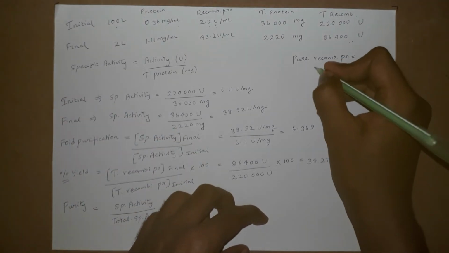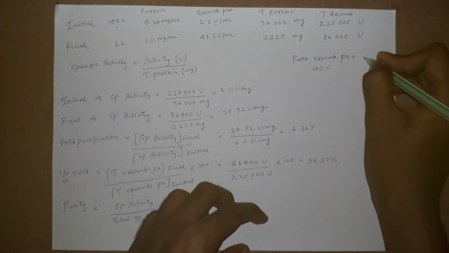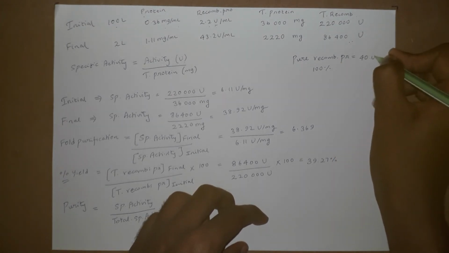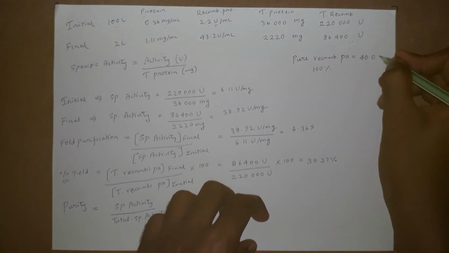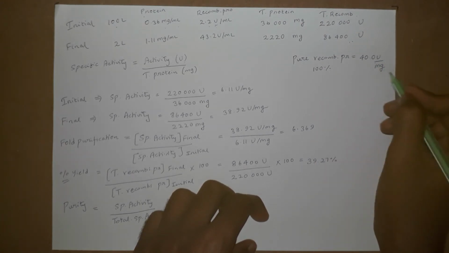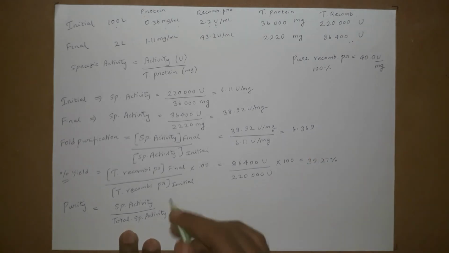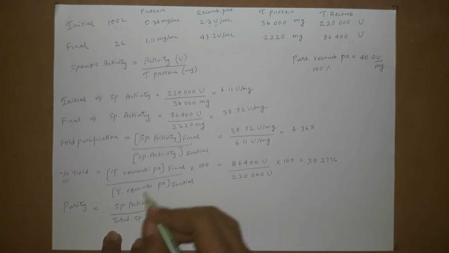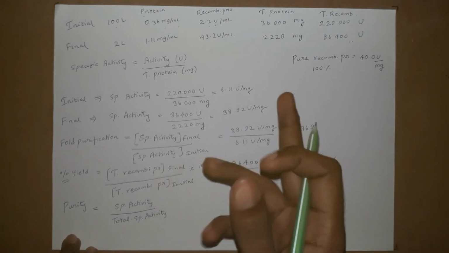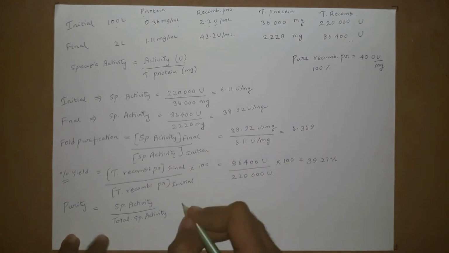So a 100% pure recombinant has a specific activity of 40 U per mg, right? So we have to calculate at the initial and final stages, right?